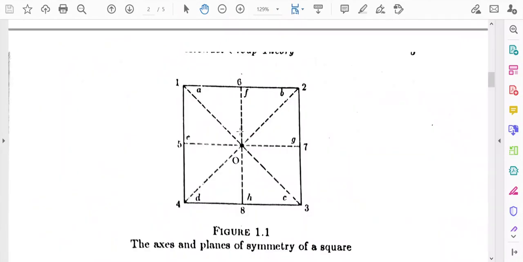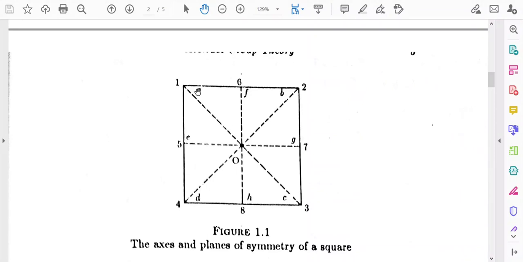Now, we will discuss some other types of groups. These groups are the set of transformation operations or symmetry operations for a square. So, at first you have to draw a square in your notebook.